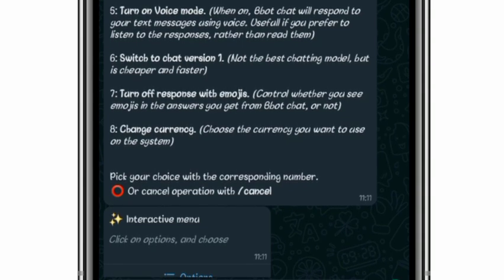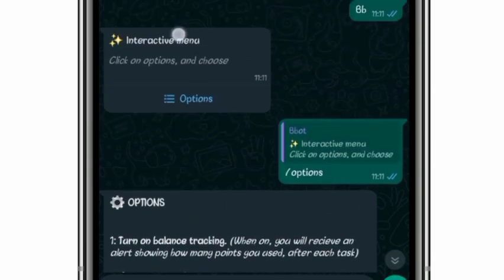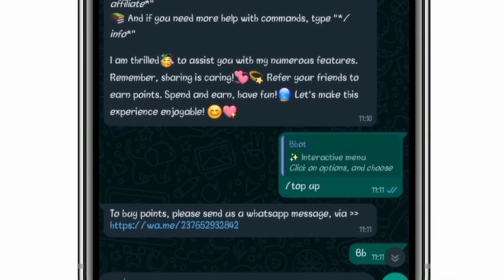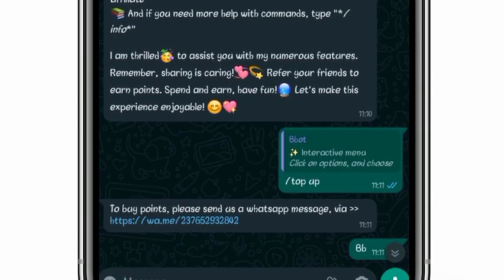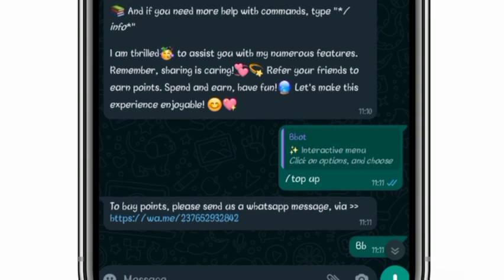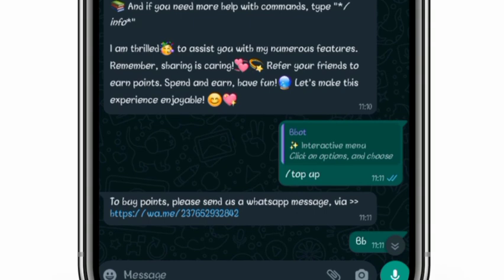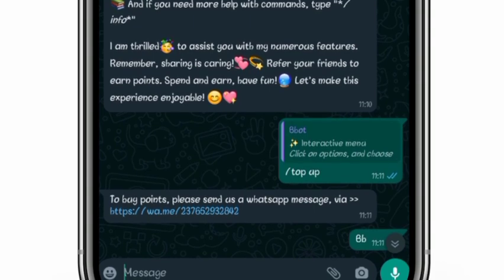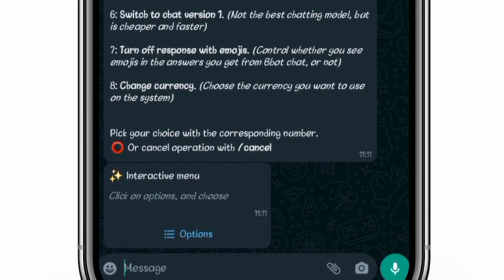And number 7 says turn off response with emojis. So you can see here when Bbot replied to me, it sent a message with emojis. So let's say I'm not interested in these emojis. I don't want Bbot to be replying to my messages with emojis. I will just cancel it by using option 7 here.